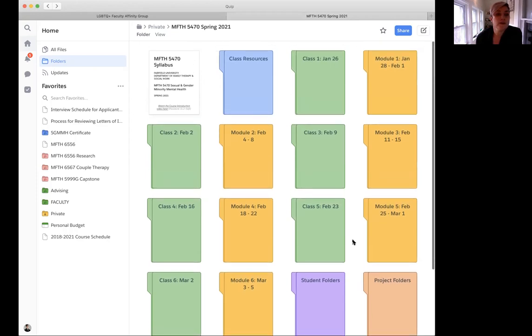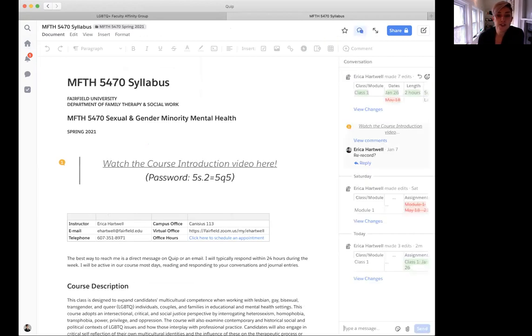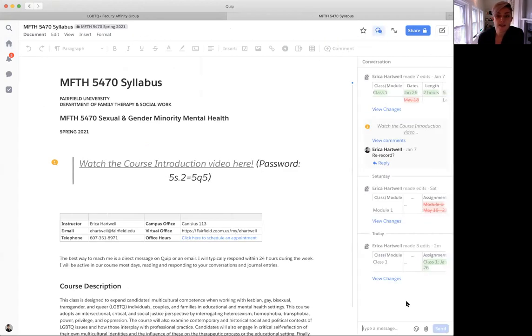Overview of this folder: you have the course syllabus right here. Please read through this syllabus, and if you have questions, you can ask them here on the right-hand side in this conversation pane. This is a great way to ask questions during any part of the course. It is a public conversation, and I find that if you have a question, very likely other students will have a question as well. So please ask so everyone can benefit.